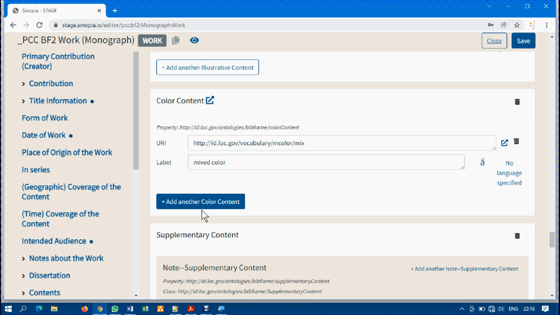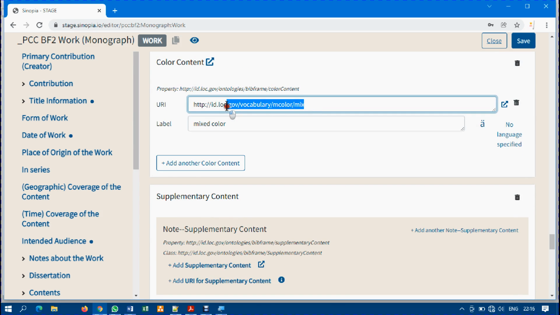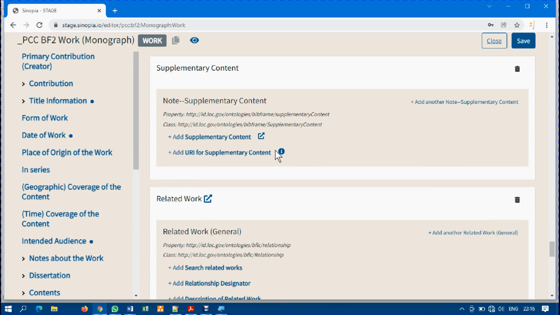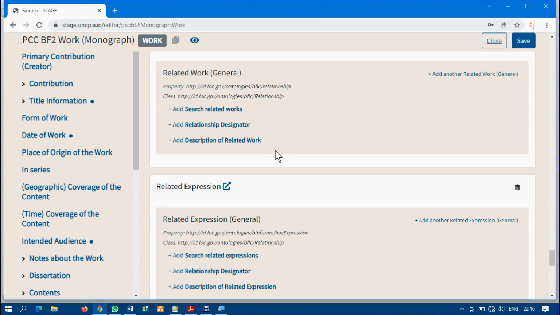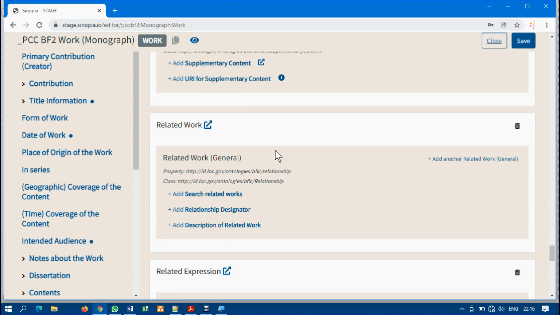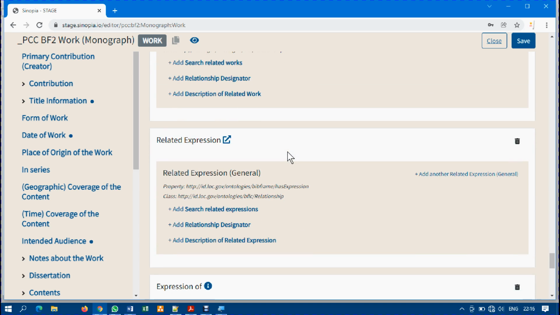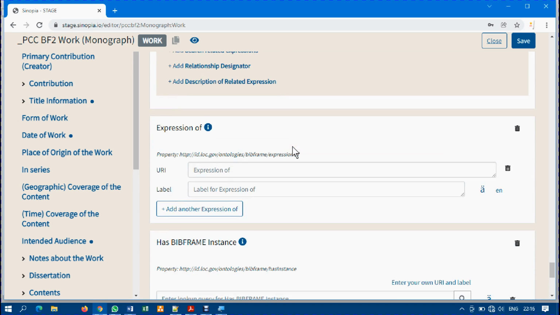I'll say mixed color. The URL has been created for it. For whatever I select, you see the URL, Uniform Resource Identifier, will be created for it. Now, the related work, I don't have any related work so far. Related expression, I don't have any.